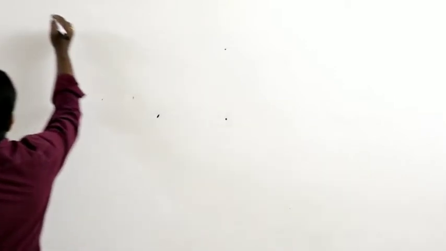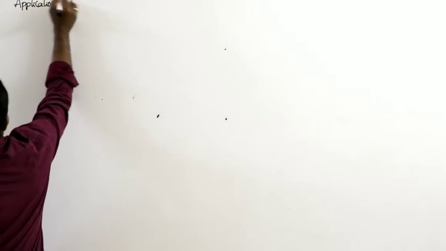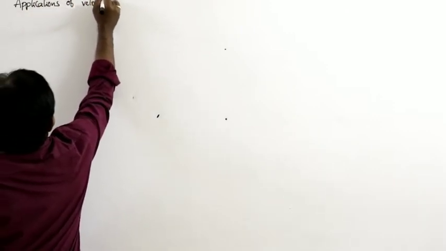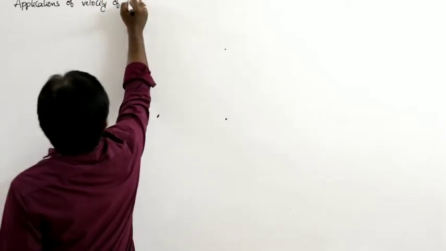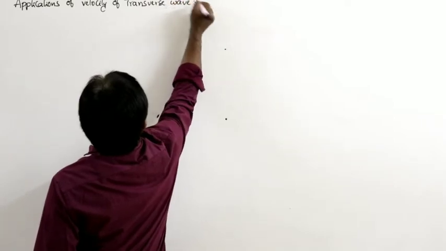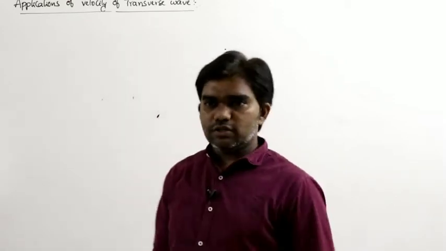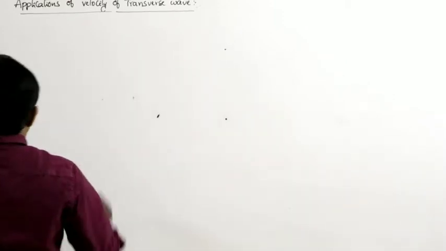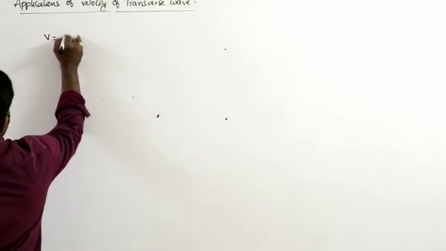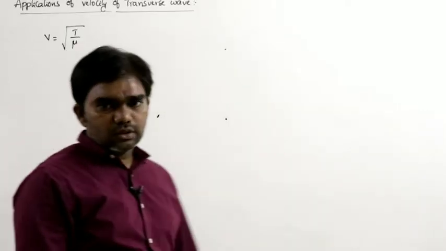So next, applications of velocity of transverse wave. What are the applications based on this? So in different applications, what are these different applications? See here. So now first, we know what is the velocity of the transverse wave. The simple formula is V is equal to square root of T by mu. No doubt about that.